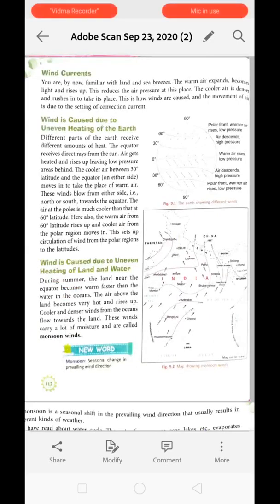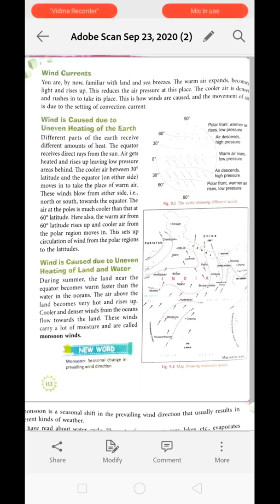Now the next topic is wind current. You are by now familiar with the land and sea breeze. The warm air expands, becomes lighter in weight, so it rises up. This reduces the air pressure of this place. The cooler air is denser in nature, and that is why it rushes in to take its place. Okay, this is how winds are caused. What happened over there? The warmer air started to rise up and left a place behind which is low in atmospheric pressure, and the air from high atmospheric pressure will rush in toward the low atmospheric region to balance the air pressure, and this is the way the wind is caused.